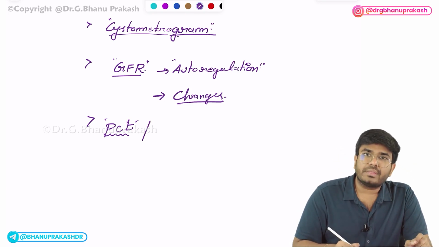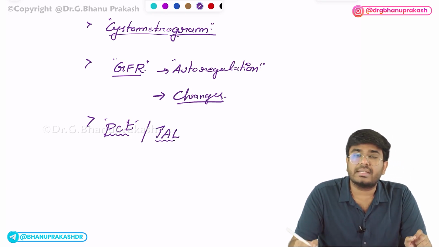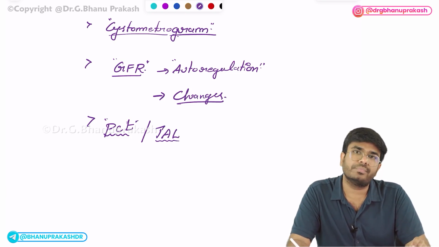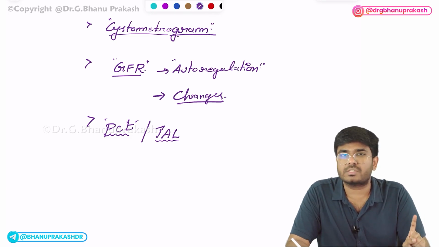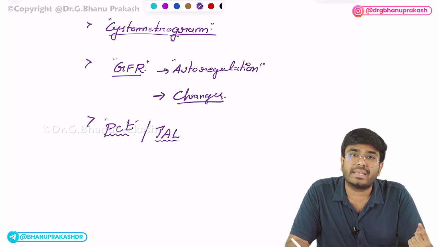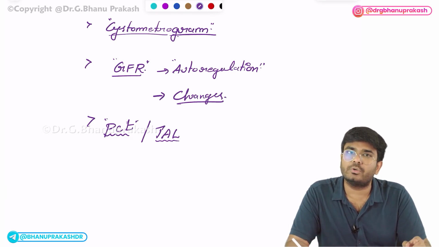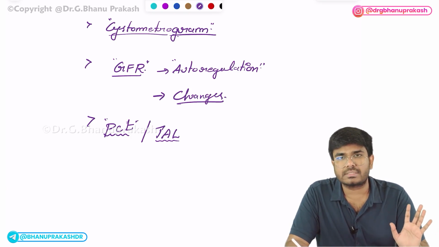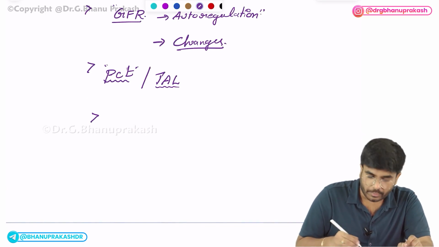After PCT, in the TAL, thick ascending limb of loop of Henle, there is a transporter called NKCC, sodium potassium 2 chloride importer. That is very important. In the ascending limb of loop of Henle, what are the different types of transporters present? Which substances are getting reabsorbed? What happens to the urine concentration? Is the urine getting concentrated or diluted? So that you should know. DCT. TAL, thick ascending limb. After this, be very good with the last topic.